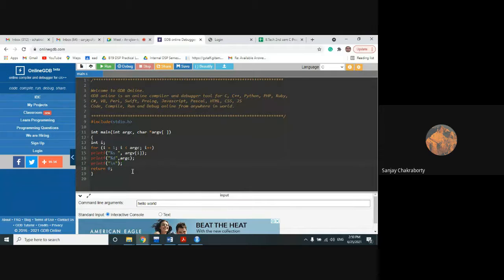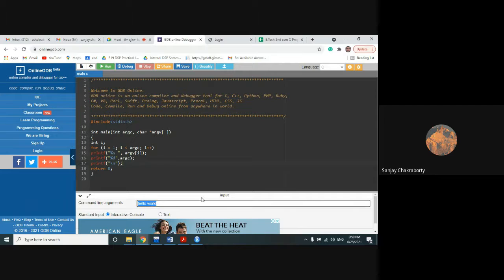You don't have to tell it, the compiler will automatically consider the first argument as the name of your program. So argv will always start from the second argument. So the first argument is a default argument, which is the name of your program. Then the second argument is hello, and the third argument is world. So that's why the total arguments is 3.